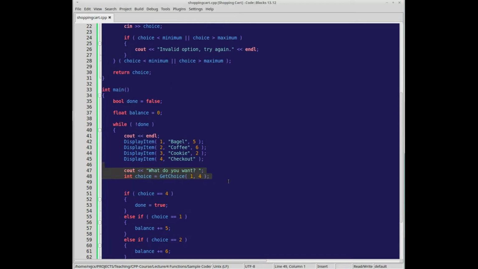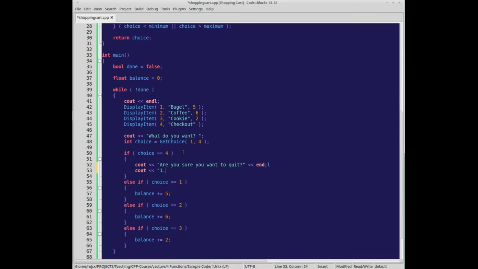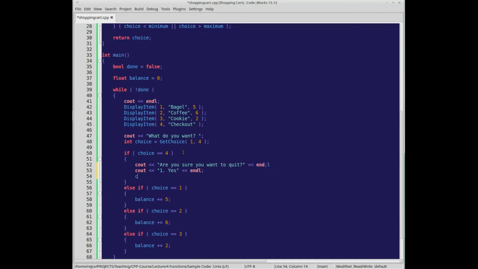And now we can keep reusing this menu. So for instance, if they wanted to quit, you can say, are you sure you want to quit? And then give them the options 1, yes, 2, no. But again, we have these out here. We can say display item. 1 is yes.